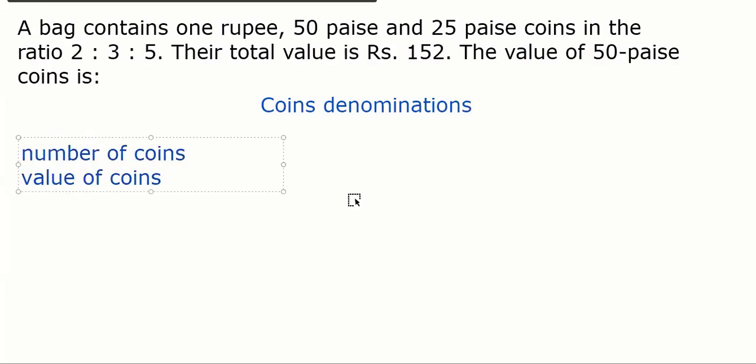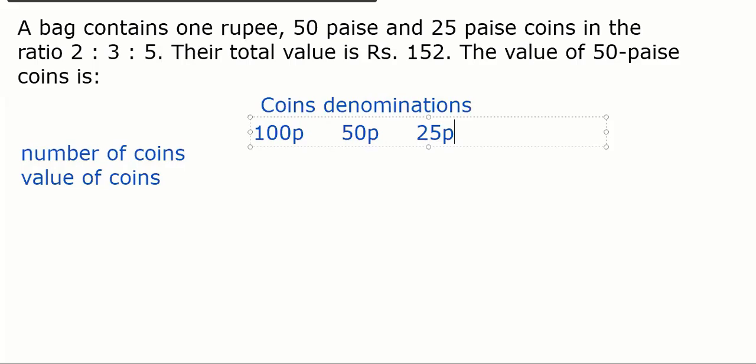A bag contains 1 rupee, 50 paisa and 25 paisa coins. So there are three types of coins, guys. I'll convert everything into paisa. So 1 rupee means 100 paisa, then 50 paisa and 25 paisa. These three different types of coins are there, everybody. That is only the denomination.